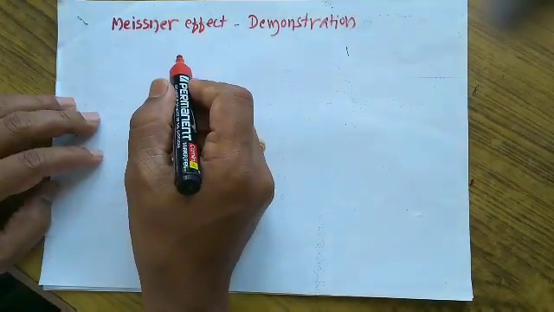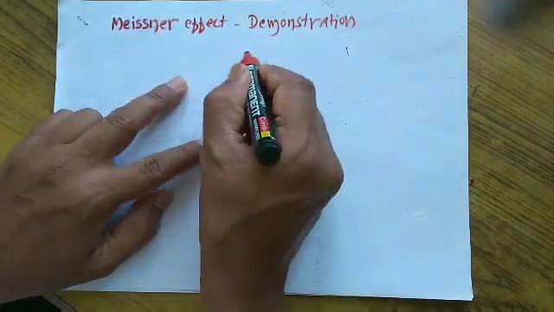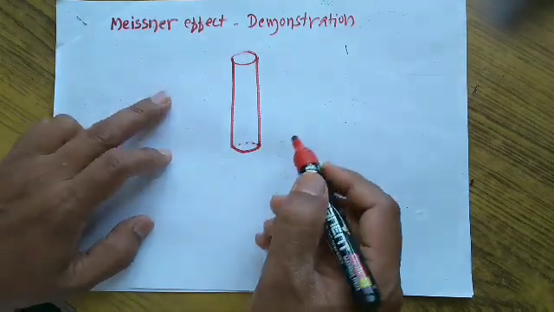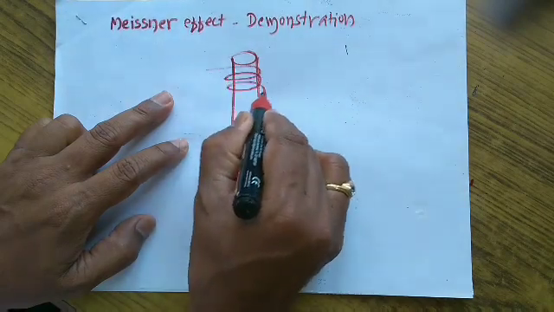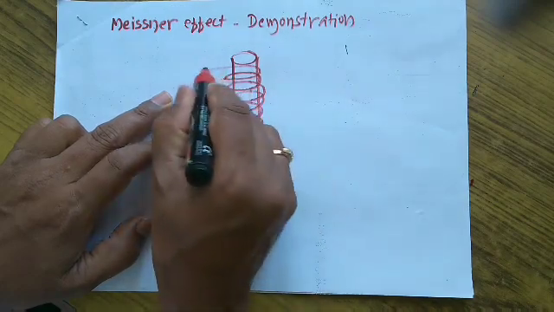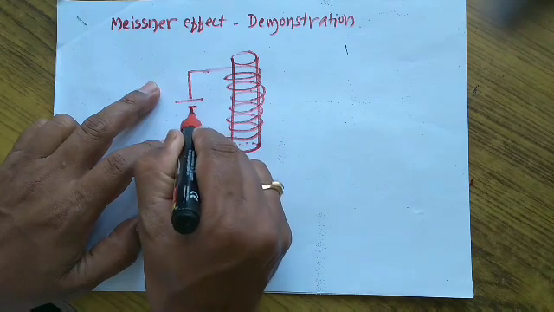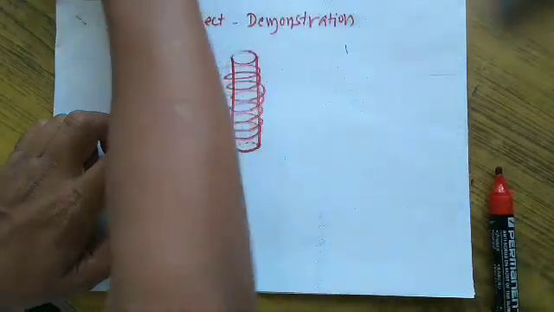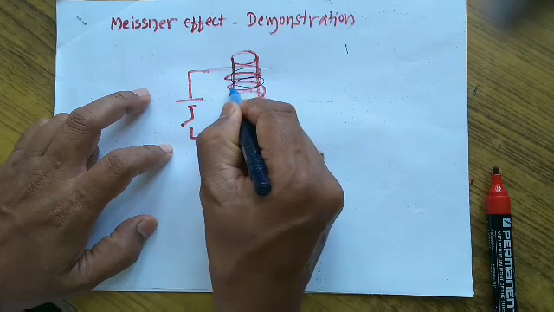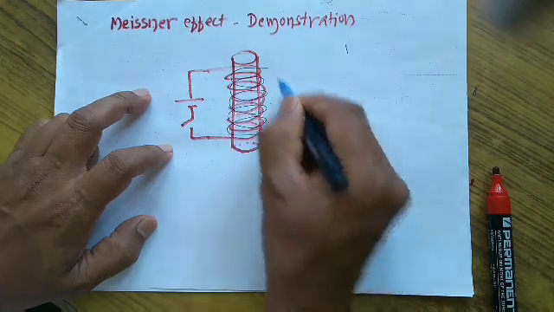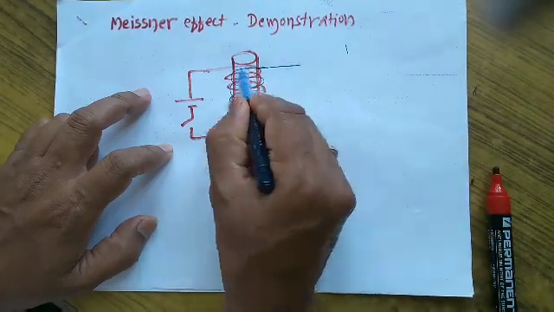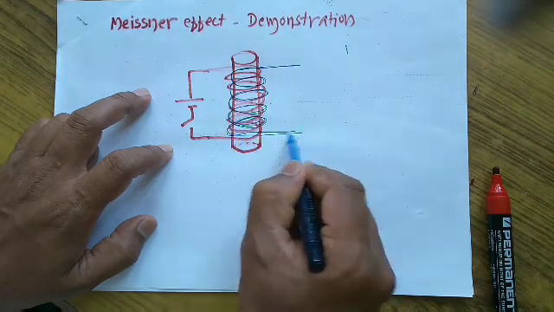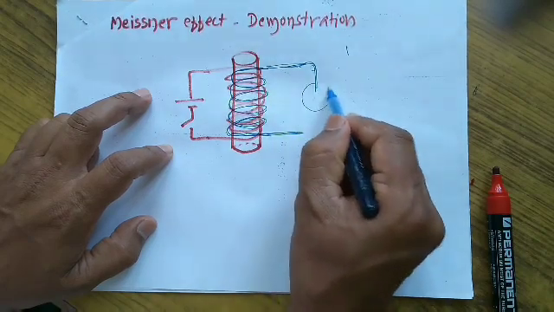Let me demonstrate the Meissner effect phenomenon with a simple experiment in which we assume that this is a superconducting material and one primary coil is wound round it, connected to a cell or a battery, and assume that there is one more coil, the secondary coil, which is connected to a galvanometer.